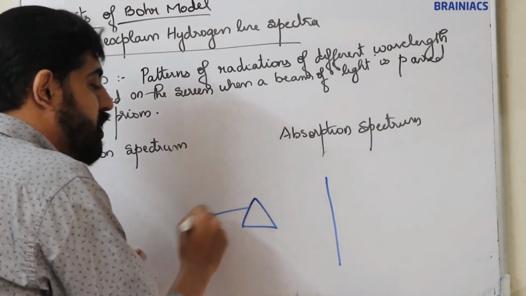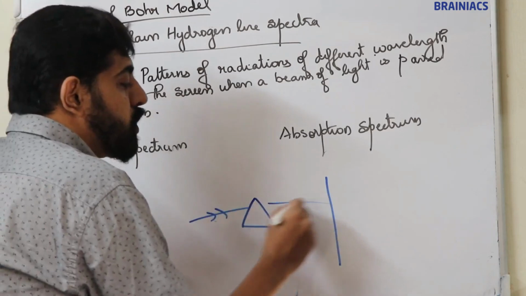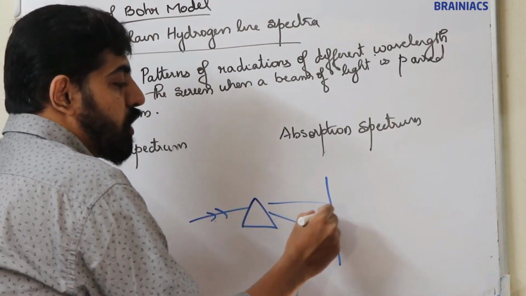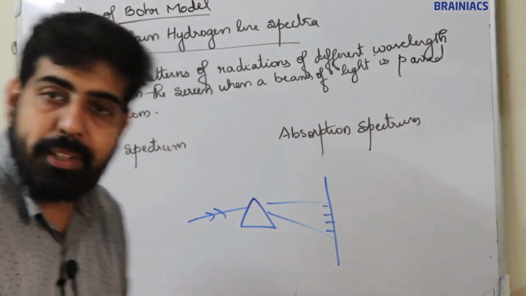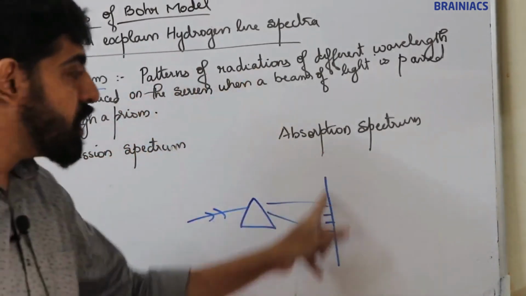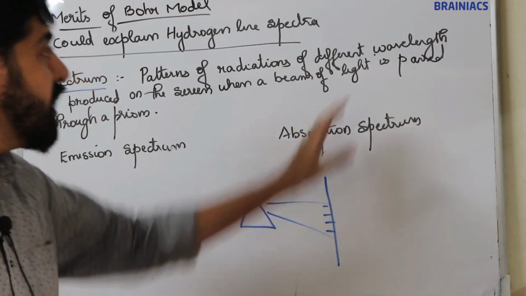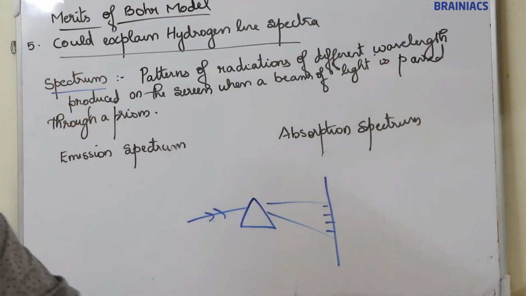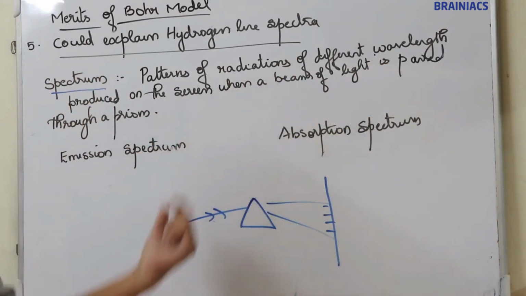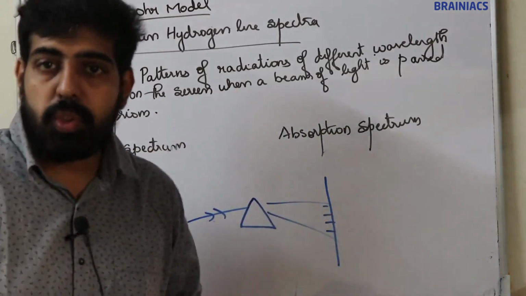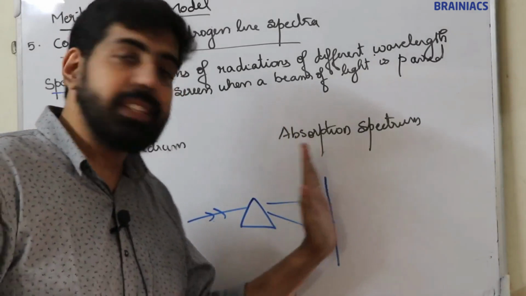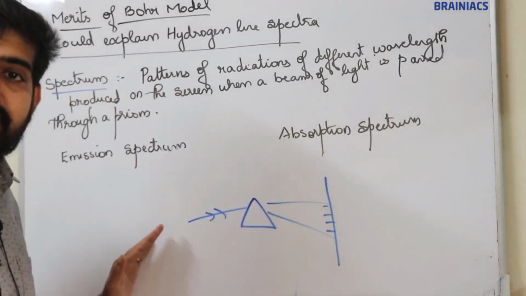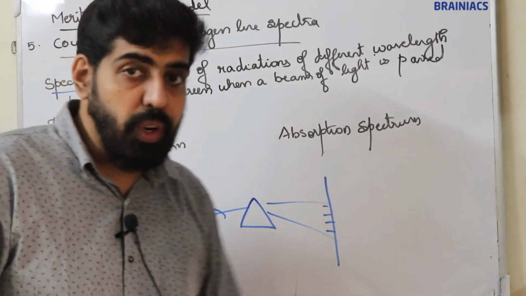The pattern of light formed on the screen is known as spectrum.